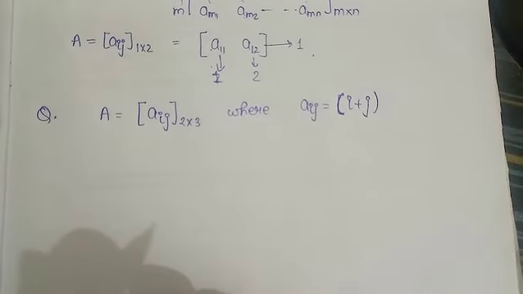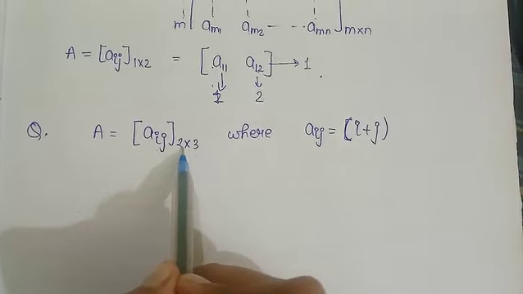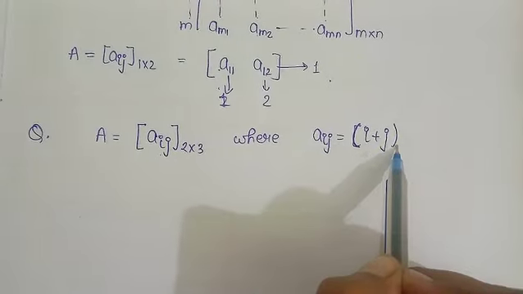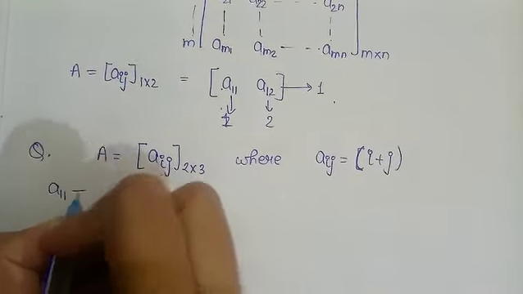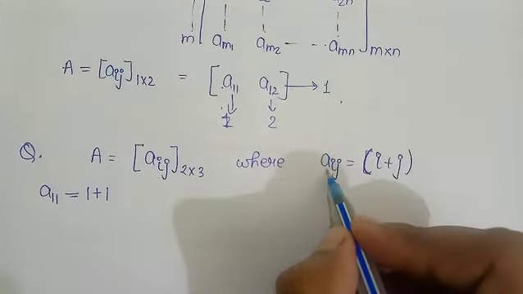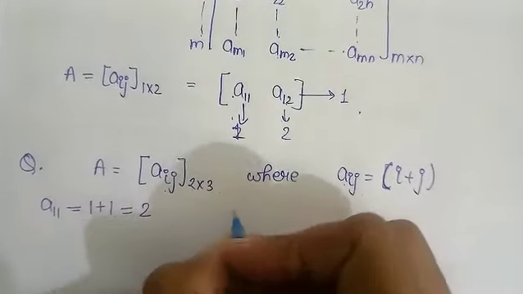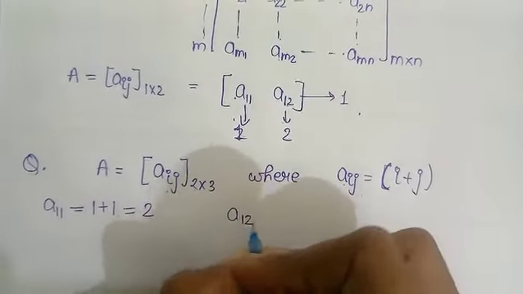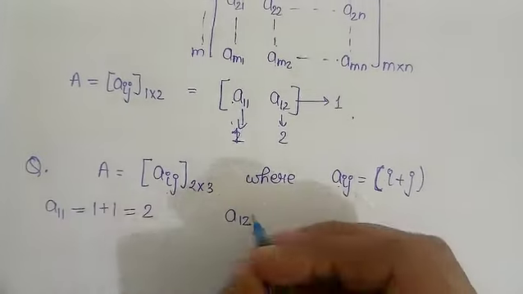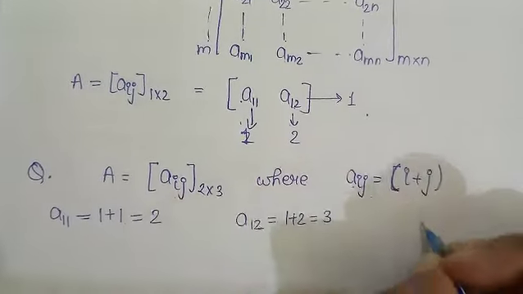Now suppose we have to write a matrix Aij of order 2 cross 3 consisting of 2 rows and 3 columns, where the element Aij is given by i plus j. So what will be the element A11? The element in the first row, first column, 1 plus 1. i is 1, j is 1. So that will be 1 plus 1, that is 2. Then what will be the element A12? First row and second column. There are total 3 columns. i is 1, j is 2. So 1 plus 2, that is 3.